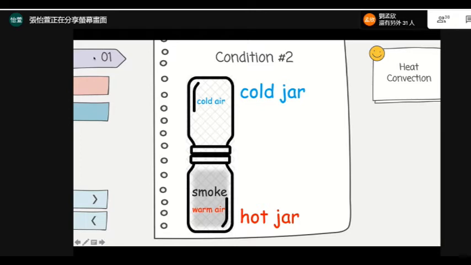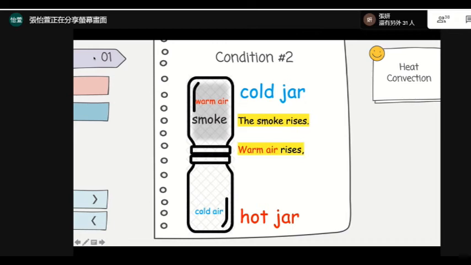Wendy. Okay, very good. Wendy says she saw the smoke goes up, the smoke rises. And can you think about when the smoke rises, what happened to the air? What happened to the hot, warm air and cold air? John? Okay, John says warm air goes up and the cold air sinks. The cold air goes down. So when the smoke goes up, the warm air goes up too. So the smoke rises and the warm air rises with the smoke too, okay? And the cold air sinks, that's right.